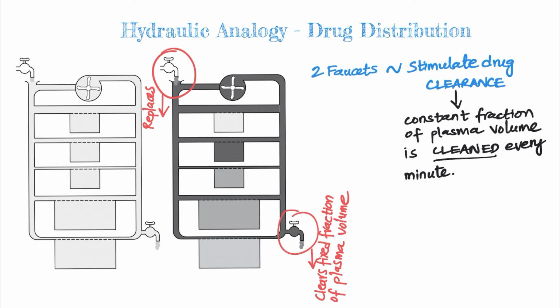So if the faucets are opened a bit more, there will be an increase in the flux, that is the clearance, and there will be an increased elimination. If you would have noticed the difference which is in this image and not in the previous image which I have put in, you could see this dotted line. So what are these dotted lines?